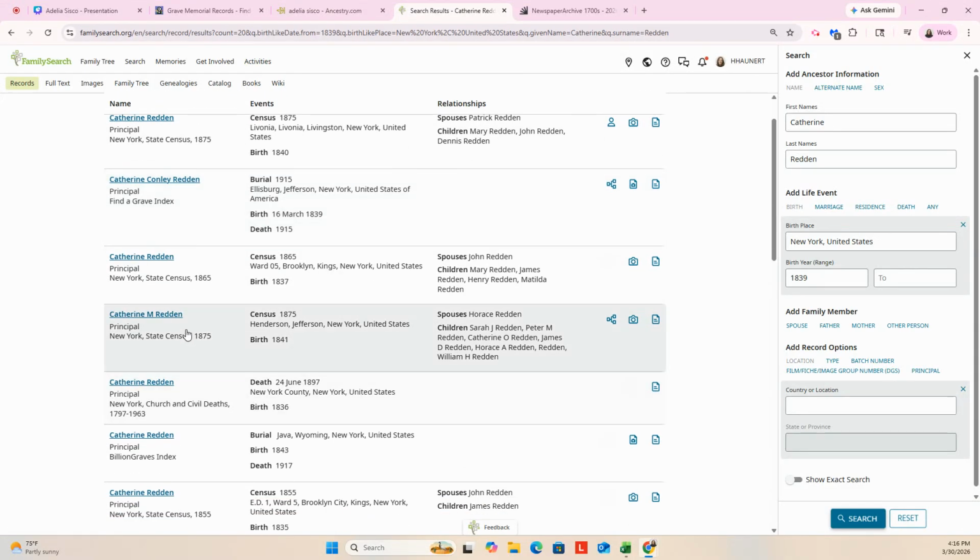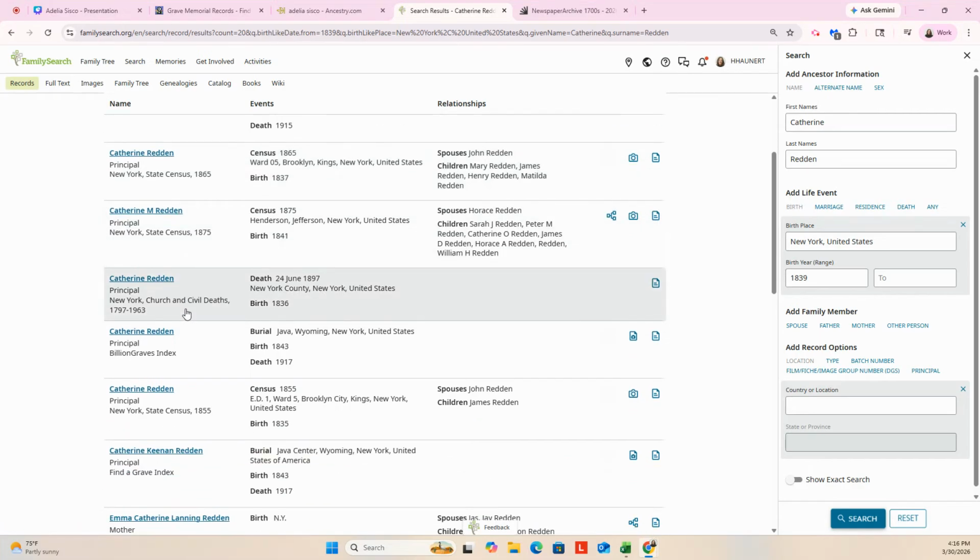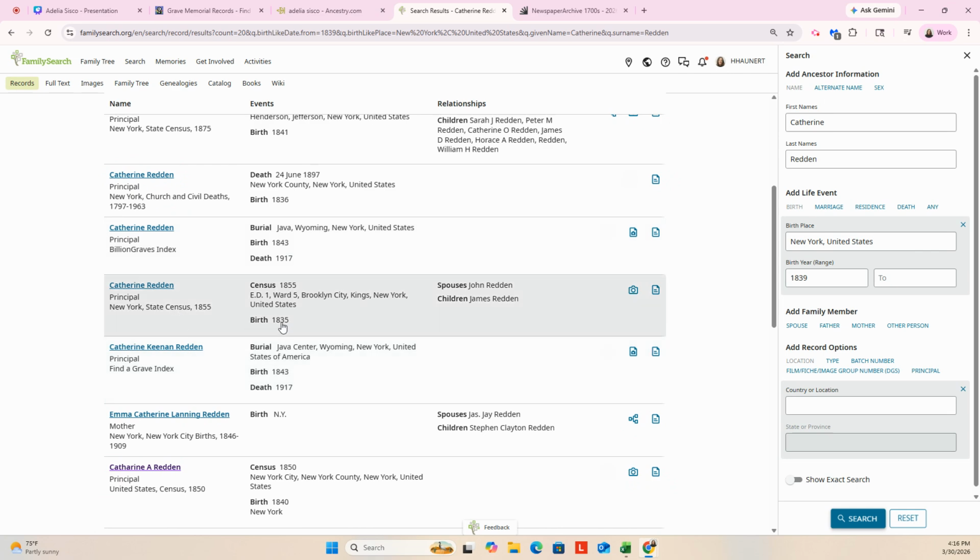Okay, so these are dates that are too late if I'm looking at these. And this one is not, because that birth is 1843, so not likely. That's a wrong date.